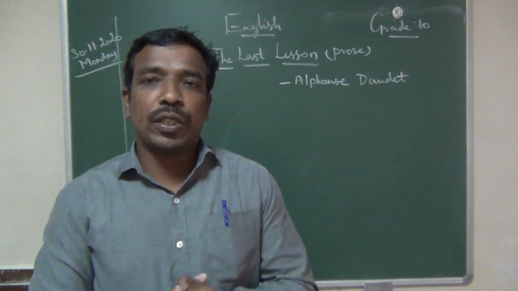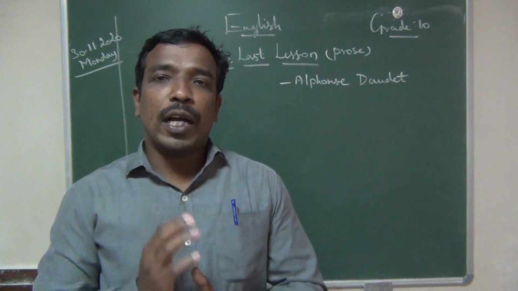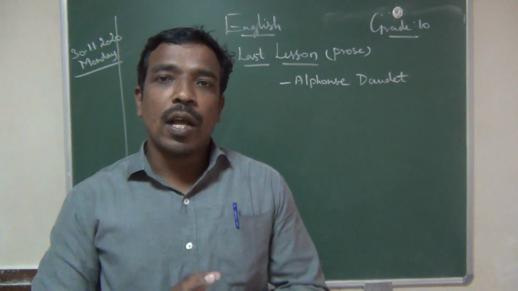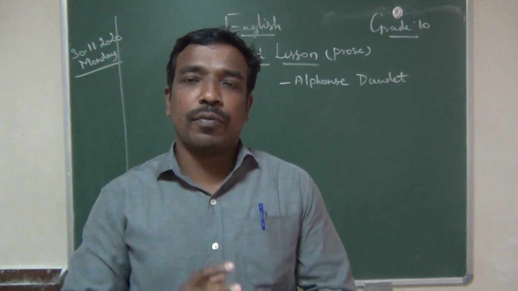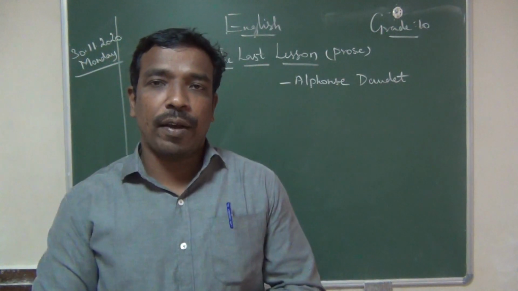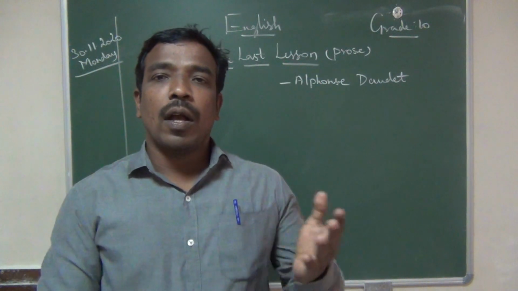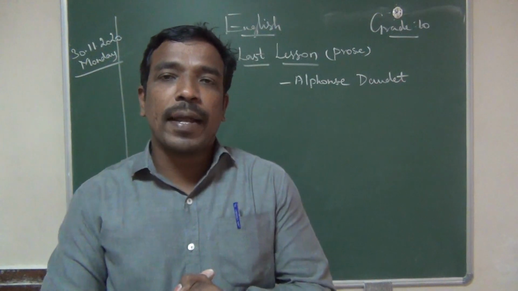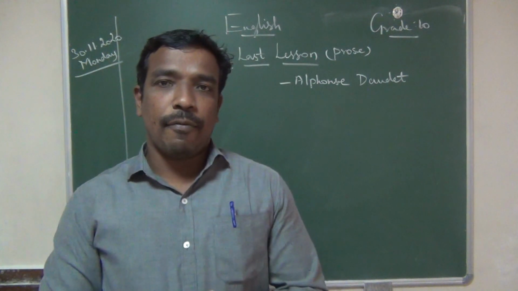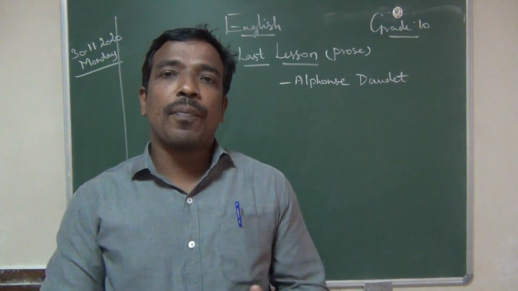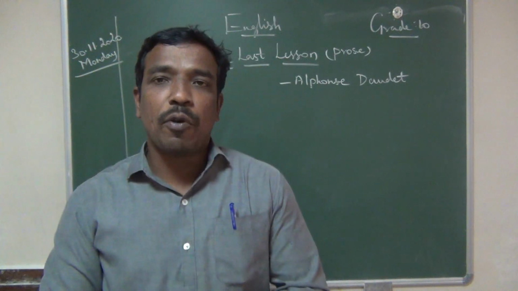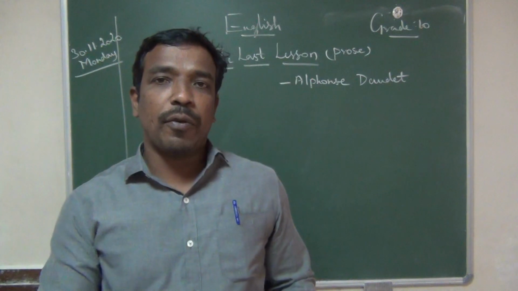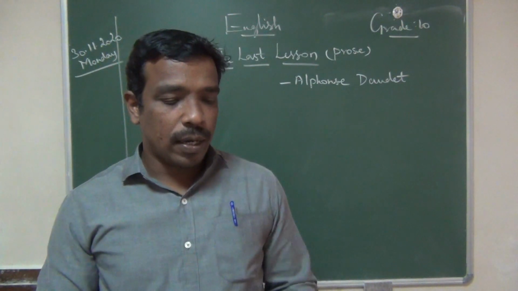Who were the Prussians in those days? German people, together with Poland and a certain part of Austria, were called Prussia. It was led by Bismarck and defeated France. So they occupied the places called Alsace and Lorraine from the French part. In this lesson we are going to see that. All of you take the lesson.